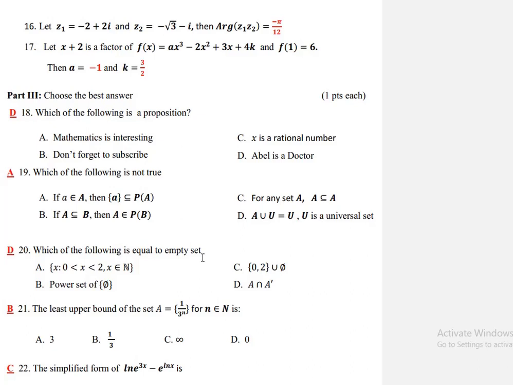20. Which of the following is equal to the empty set? A. The set of x such that 0 less than x less than 2, for x an element of the natural numbers. B. The power set of the empty set. C. The set containing 0, union empty set.